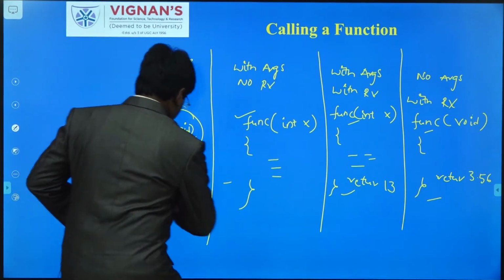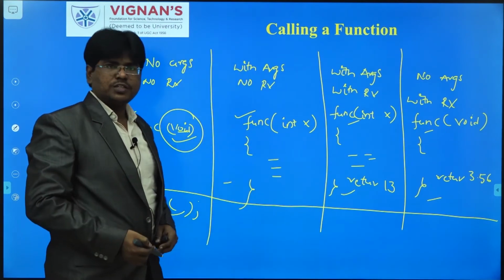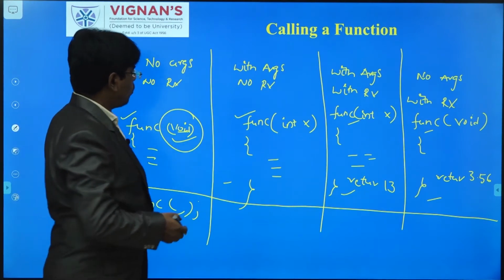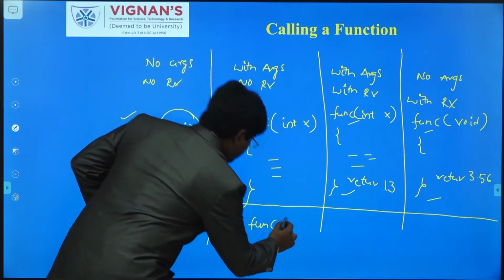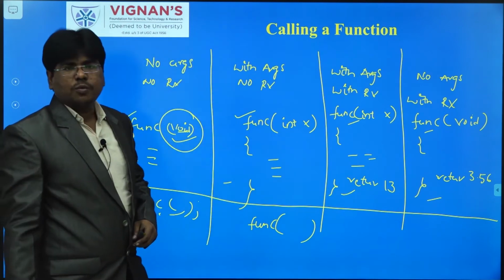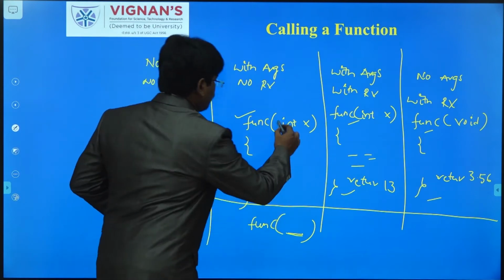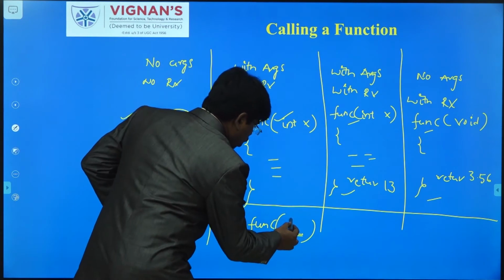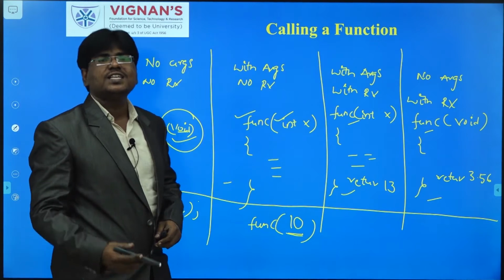Coming to the second type, if the function has arguments but no return values, how do you call it? You call it with the function name and mention the arguments within the parentheses. Here it is expecting what type of input? In the definition you mentioned integer. So when you call this function, you have to pass an integer argument.